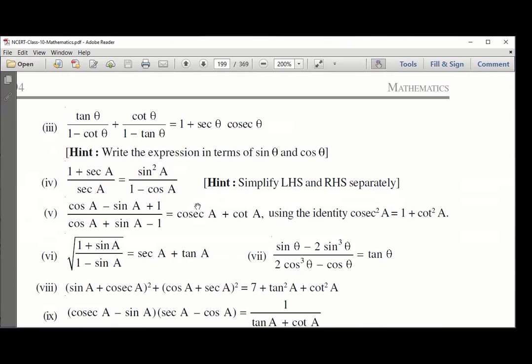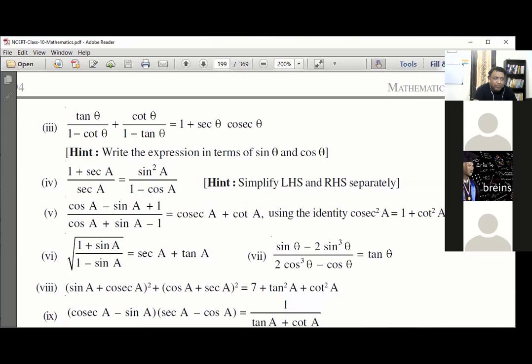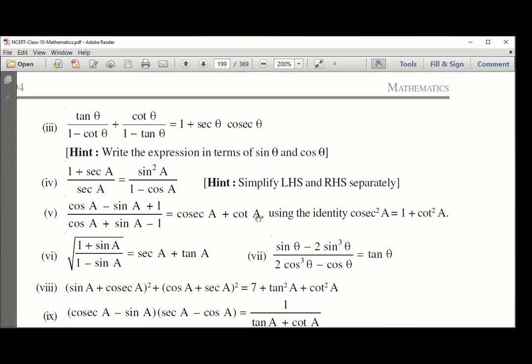Question 4: (1 plus sec A) by sec A equals sin square A by (1 minus cos A). What different thoughts come again? What approaches can you follow?